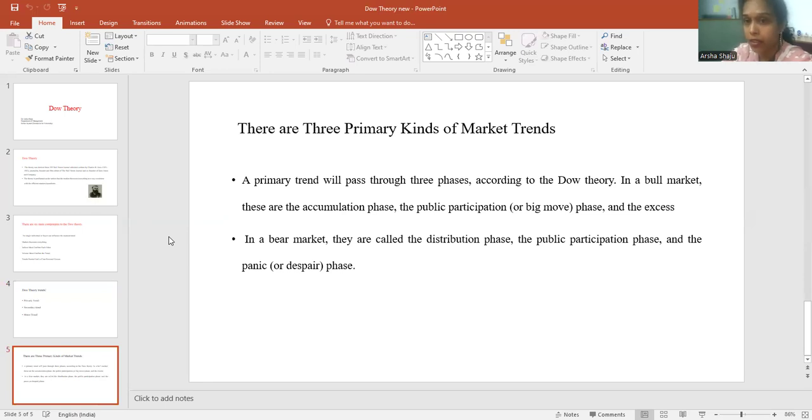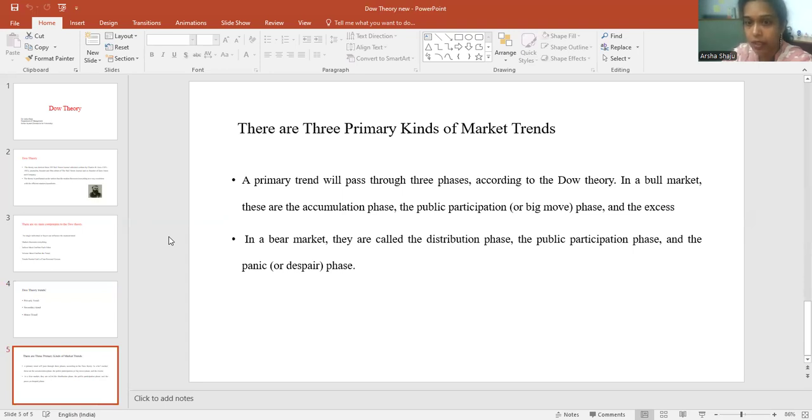And next, there are three primary kinds of market trends in the primary market. One is the bullish market, and the next is the bearish market. In a bullish market, it starts with the accumulation phase, where smart investors purchase the shares.